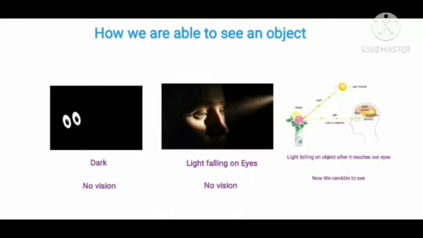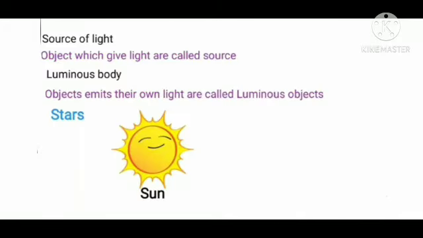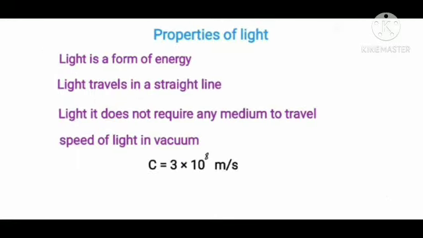How are we able to see an object? In a dark place we can't see anything. If light does not fall on our eyes, our vision is impossible. Next, if light falls on an object, we are able to see the object clearly. So we need a source of light, and objects that emit their own light are called luminous objects. Example: stars, sun, etc.